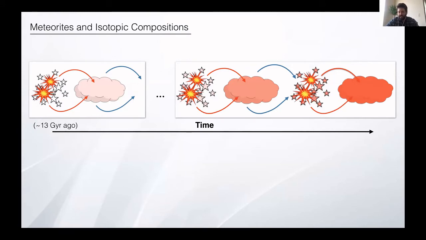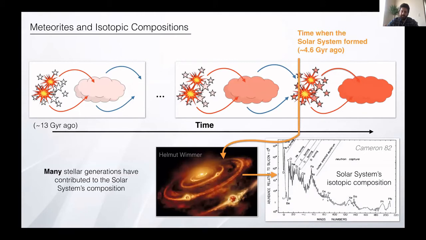So in any simulation, you will evolve your chemical composition as a function of time, but at some point, you will reach the time where the solar system is forming, at least in the Milky Way. And because of meteorites, the solar system has the abundance for all the stable isotopes and some radioactive ones as well. And this is really unique. Meteorites provide isotopes and all the elements, which is not something that you can have by looking at stellar spectroscopy alone. So they are very complementary.